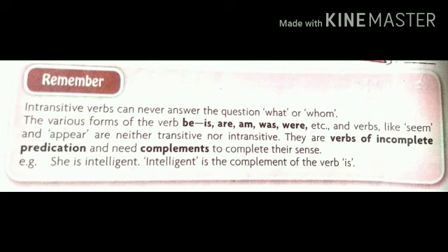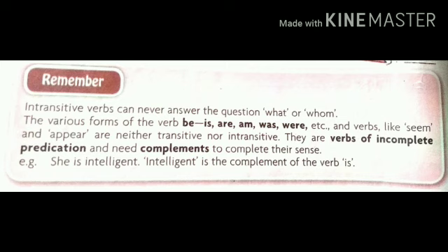Intransitive verbs can never answer the question what or whom, like transitive verbs. The various forms of the be verb, that is am, is, are, was, were, and verbs like seem and appear, are verbs which are neither transitive nor intransitive. We have to remember these kinds of verbs also.